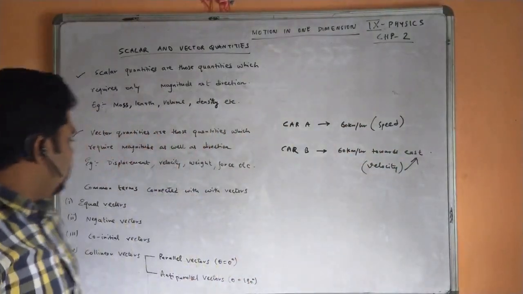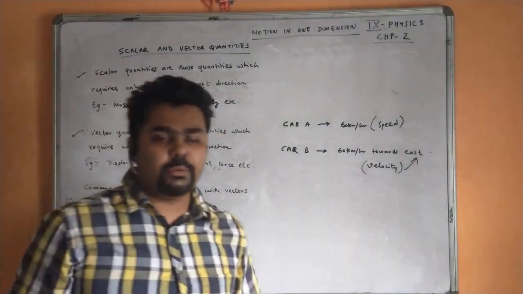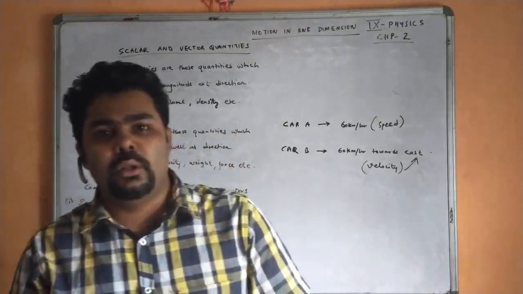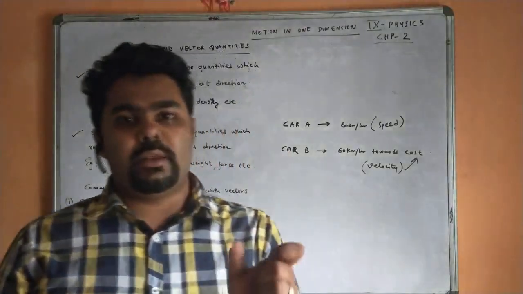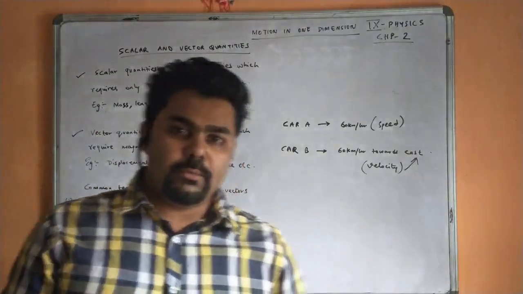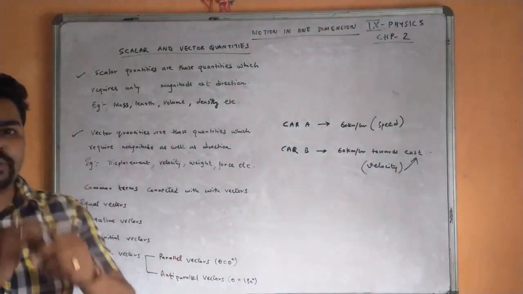Okay, so there are some common terms related to vectors. Like we say, there are equal vectors. When we say the vectors are equal, if they have the same magnitude and same direction, we consider them as equal vectors, right? Same way, there are vectors which have the same magnitude but opposite direction.